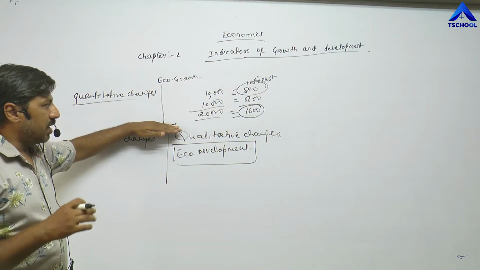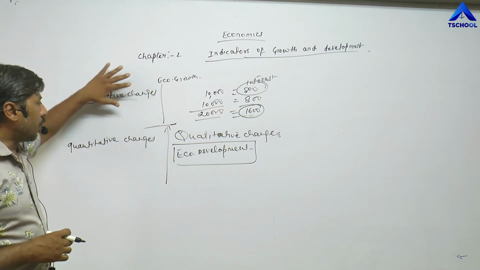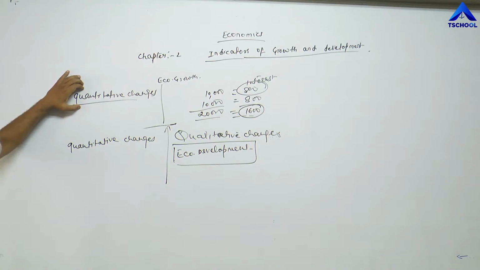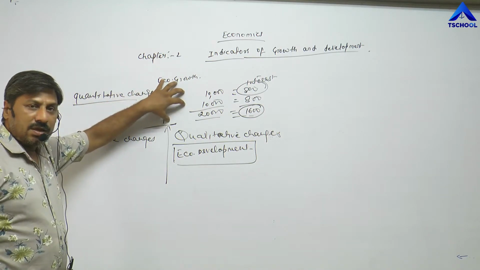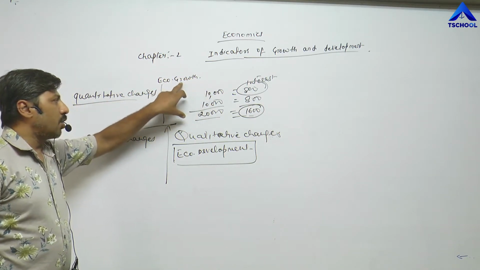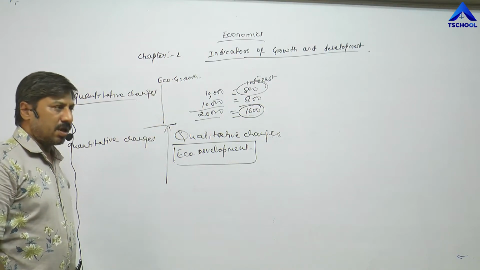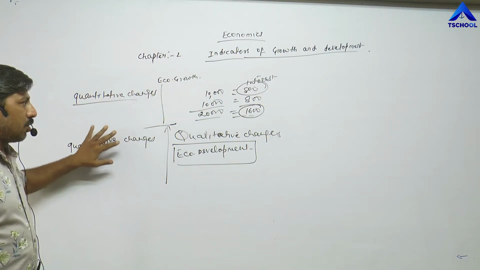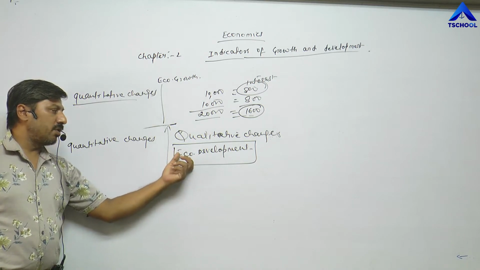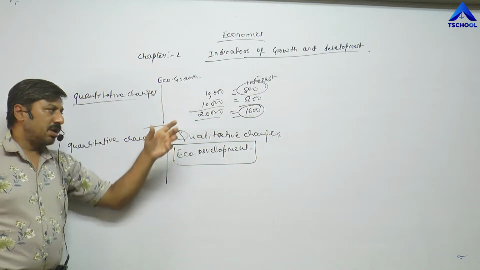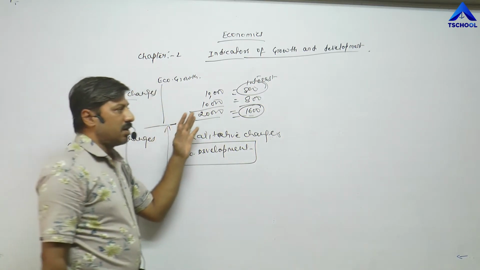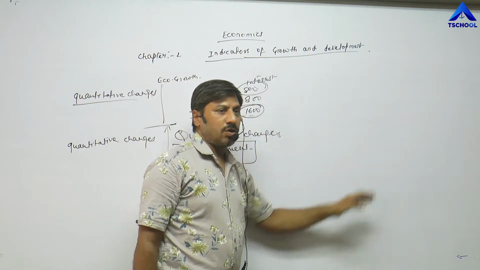So when only income increases, only quantitative changes take place, that process, that concept is called economic growth. Similarly, this is the story to explain the meaning of economic development and economic growth. Similarly, this concept is applied on different nations also.